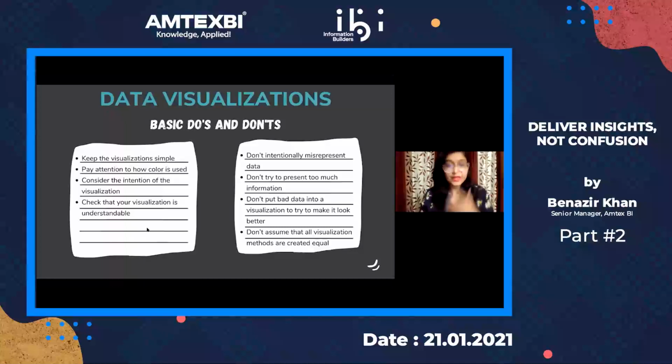Some don'ts are: don't intentionally misrepresent data, like we saw in the gun deaths chart, and don't try to present too much information, because simply put, human cognition does not allow that much interpretation. Don't put bad data into a visualization just to make it look better. We will tackle more of this in our next webinar, where we will be talking about how to clean your data up. And don't assume that all visualization methods are created equal, like a pie and a bar. You cannot switch between these. You need to understand which data can be presented using which visualization. And that's what Tim will be delving into further.